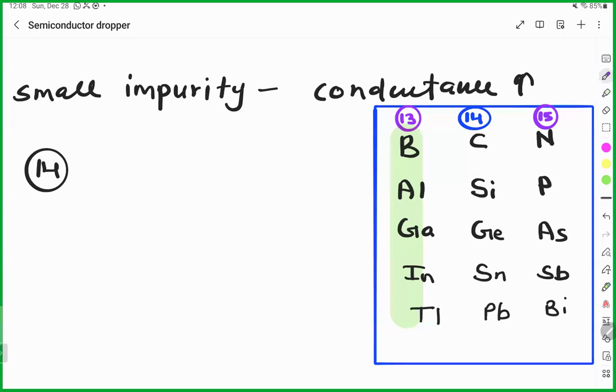Shortage of 1 electron in case of group 13 and extra 1 electron because you need 4 for the bond. You are getting 5, 1 extra electron. In group 13, you need 4 electrons for the covalent bond, but you have 1 shortage. So shortage of electron means vacancy of electron. It means hole. Understood, guys?